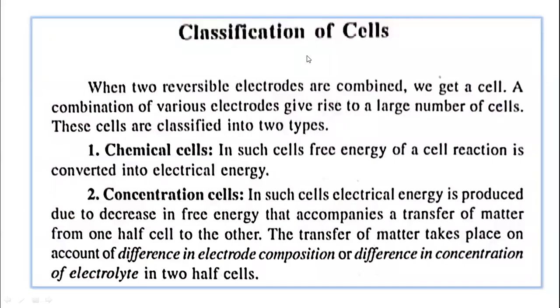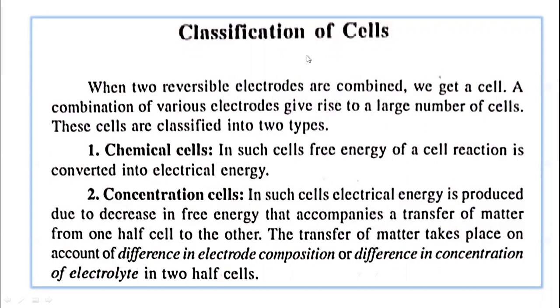In this lecture, I would like to discuss the classification of cells, classification of galvanic cells or electrochemical cells. When two reversible electrodes are combined, we get a cell. How is the cell formed? A chemical cell or a galvanic cell is the combination of two half cells, or two reversible electrodes combined.